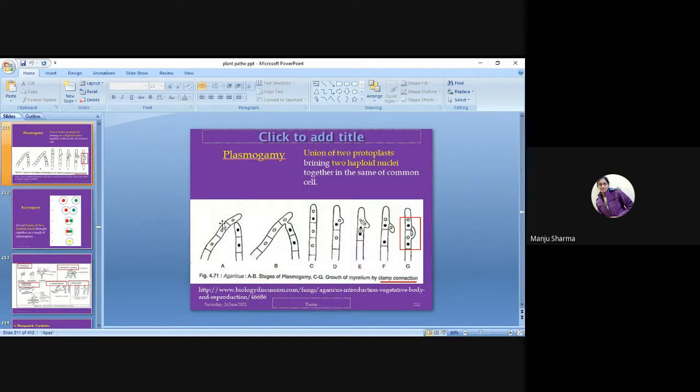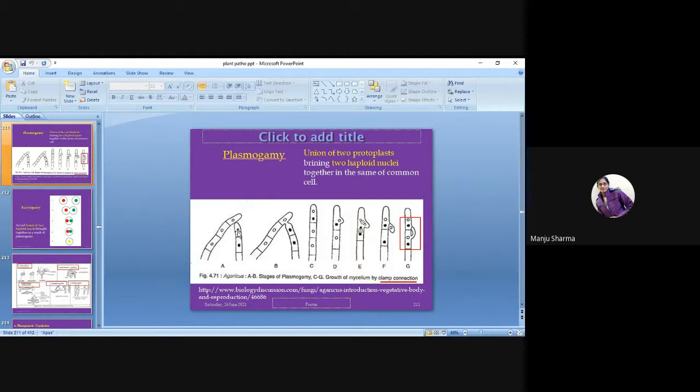First is plasmogamy: the union of two protoplasts bringing two haploid nuclei together in the same common cell. That means the protoplasm will fuse in this diagram, where there are stages A and B, then C to G.